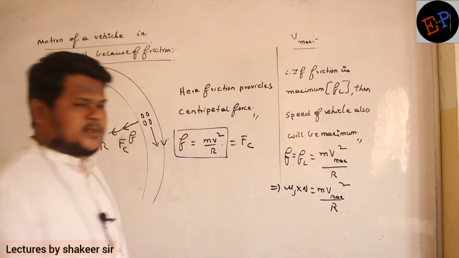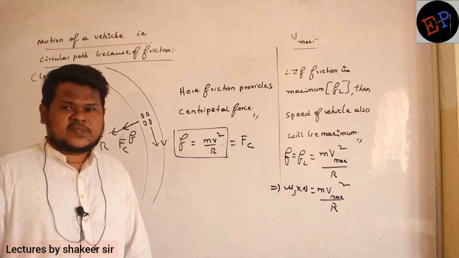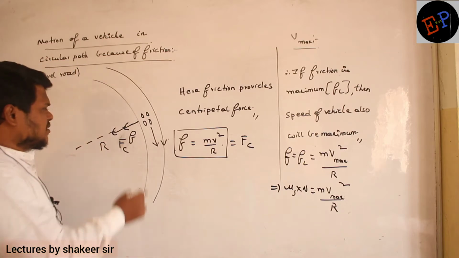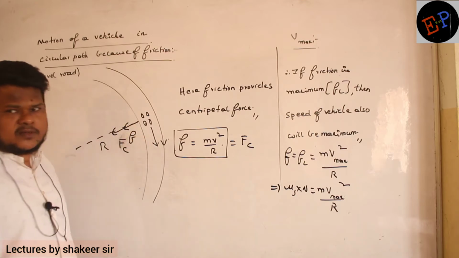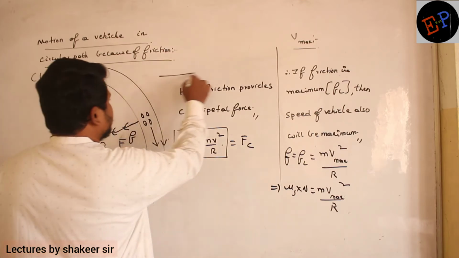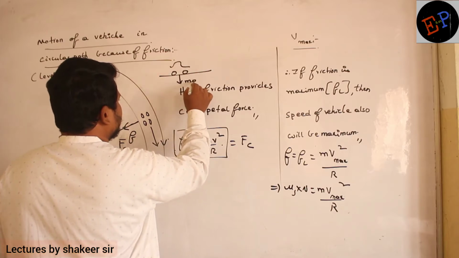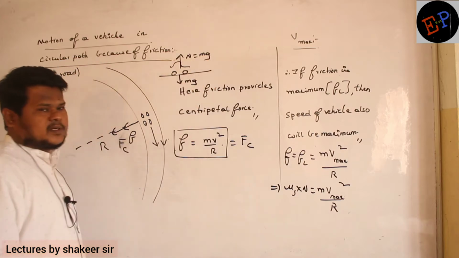Up to here it is clear? Now what is the normal reaction in this condition? Normal reaction is how much? mg. See, my weight of this car is falling on the road, no? The road will give the same amount of normal reaction. For example, if this is a car, its weight mg is falling on the ground. Ground will give a normal reaction which is again equal to mg. Are you able to understand?